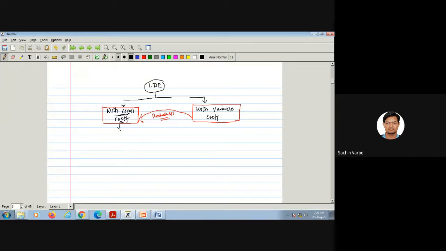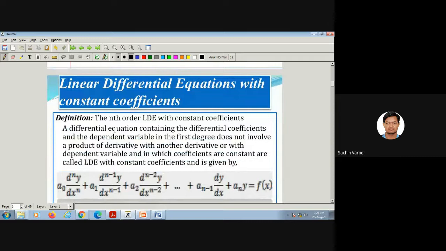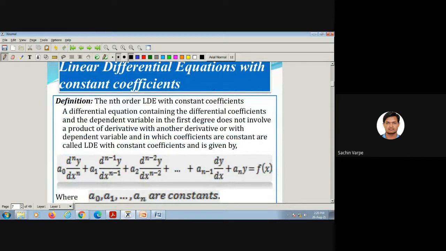First of all, we'll discuss its definition, then the solution. So let us start. The definition. What is meant by linear differential equation with constant coefficient? The nth order linear differential equation. Nth order, remember, there is no restriction on order.